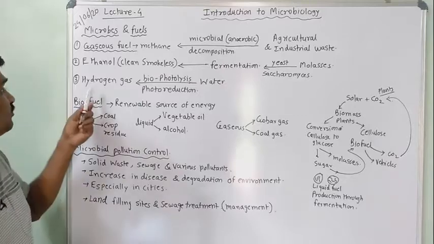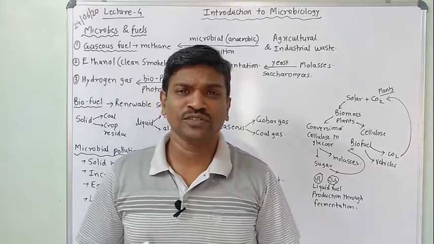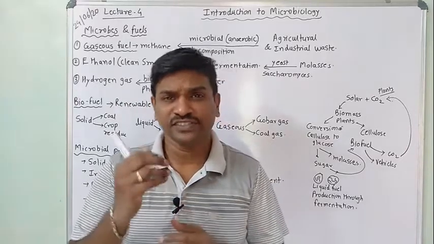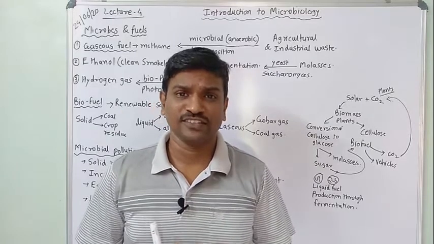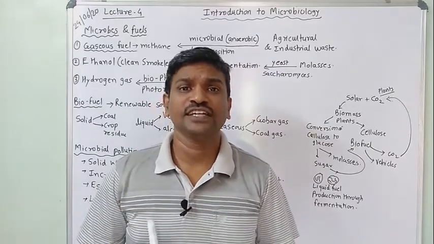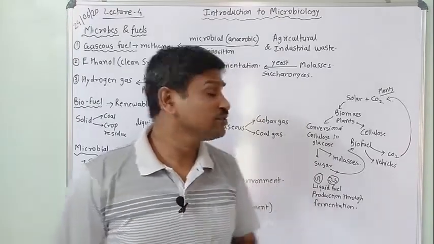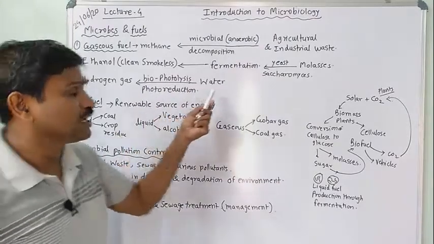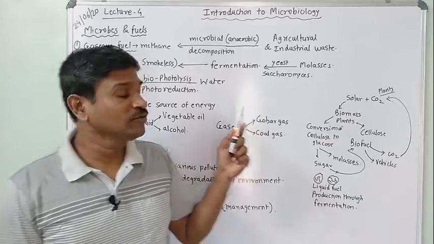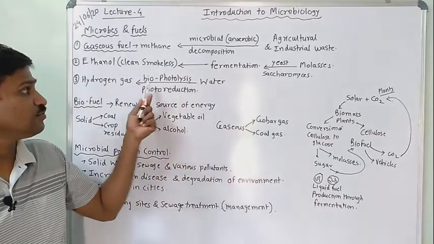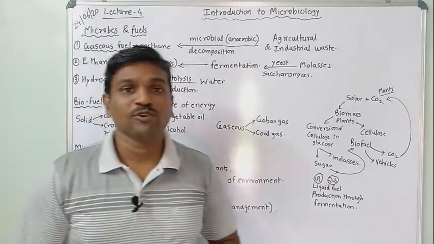Now come to the point of hydrogen gas. Nowadays it is a tremendous challenge, and in the future you will get energy from hydrogen gas, boosting our energy sector. So definitely it will come, and how can it be produced? When water undergoes photoreduction or biophotolysis, it can produce hydrogen gas.